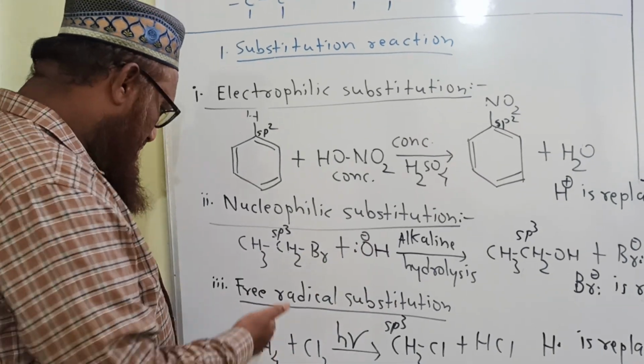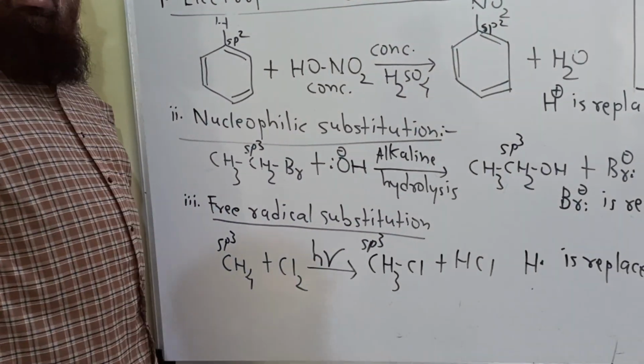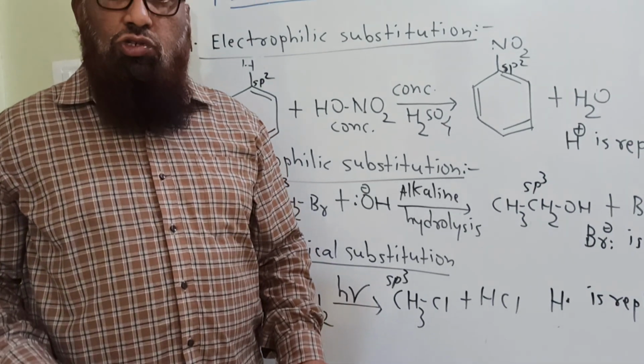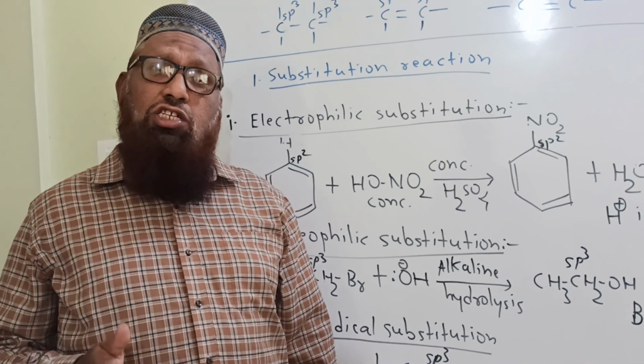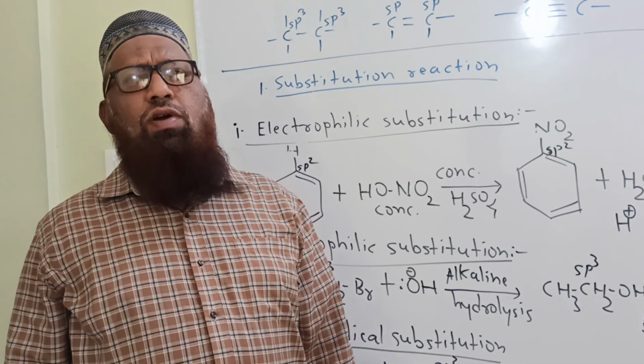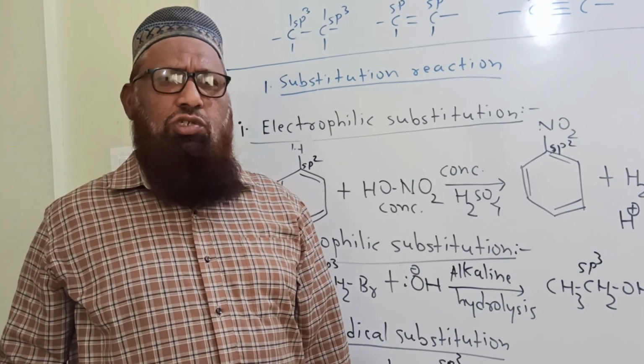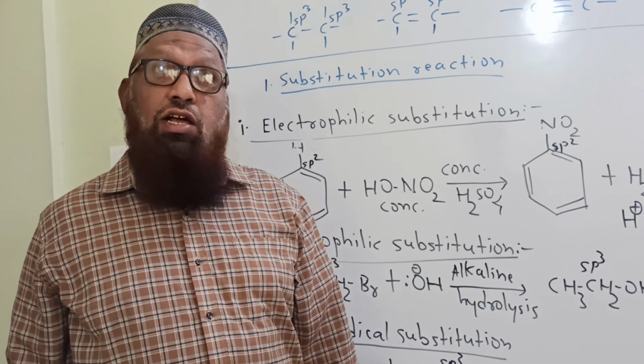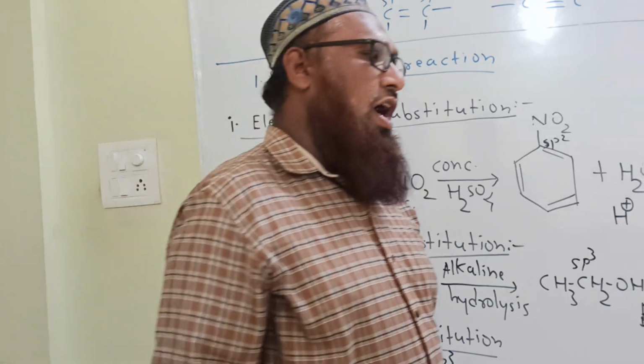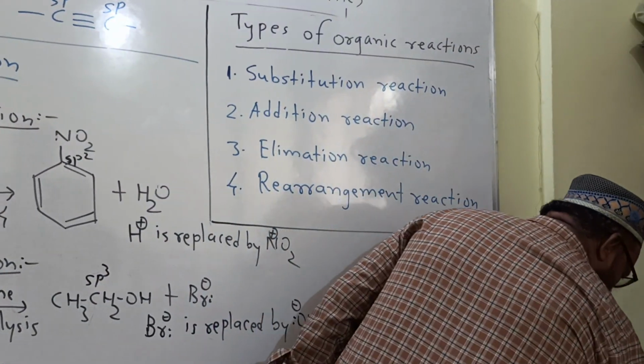I told earlier, there is never a change in hybridization of carbon where replacement takes place. Third one is the free radical substitution reaction. We know that substitution means never a change in the hybridization of the carbon atom where a substitution takes place. In free radical substitution reactions, there are three possibilities.